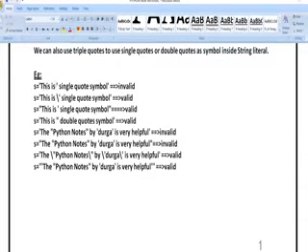This is written in single quotes. The next statements are all written in single quotes, but here the single quote has ended. So the rest of the statement is not considered. Why? Because wherever the single quote starts and wherever the single quote ends, only up to that point will be considered as input. The remaining text will not be considered, because the single quote ended here, so it will take only this part. That is why it is invalid. So we should not write like that.